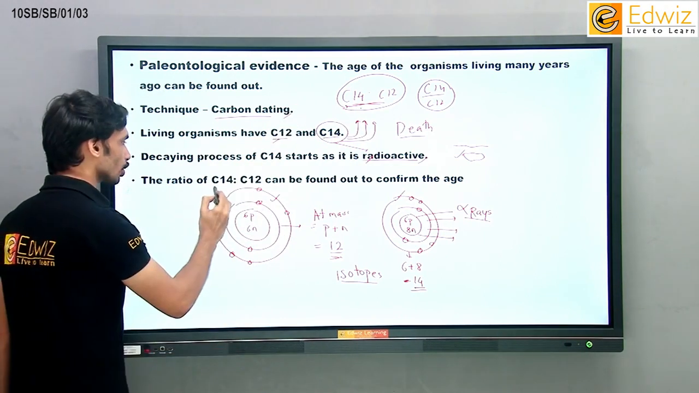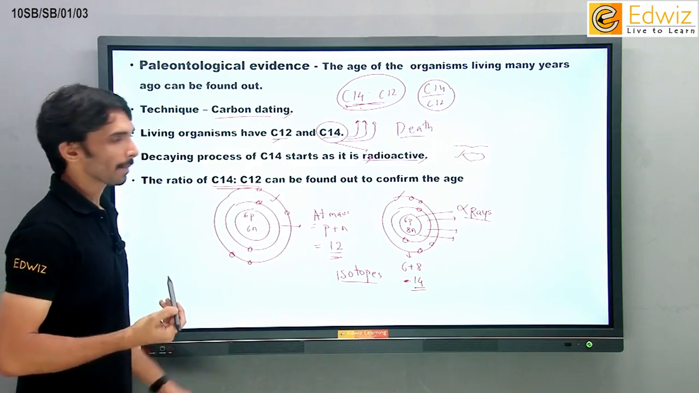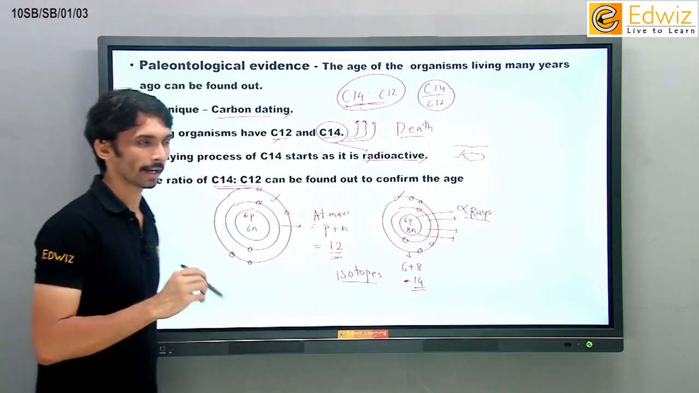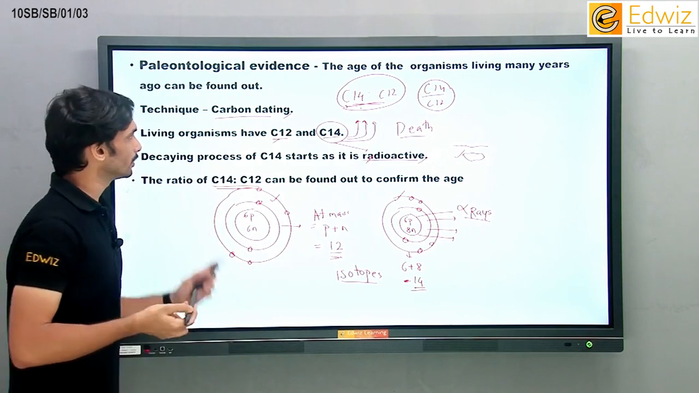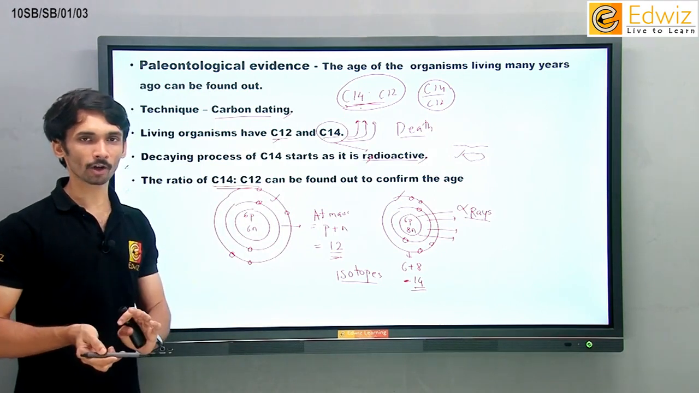You can see the ratio of this is found out every time, so that आप लोग age confirm कर सकते हो कि कितने साल पहले आपको वो organism was died. In this way, you can perform something called as paleontological evidence.